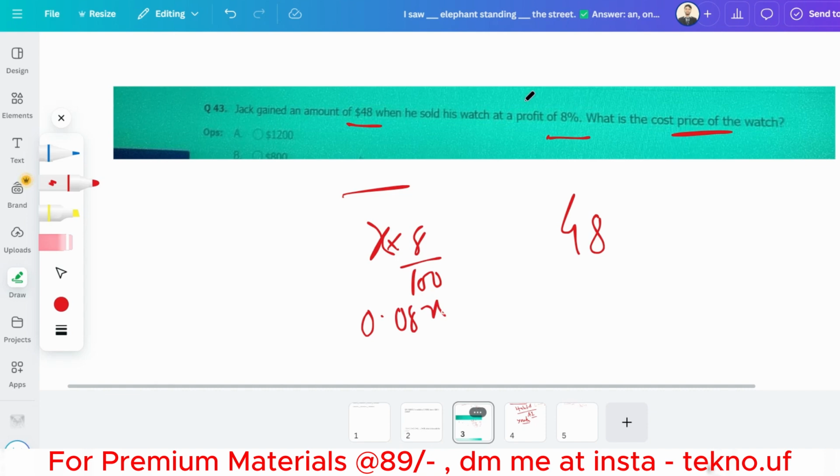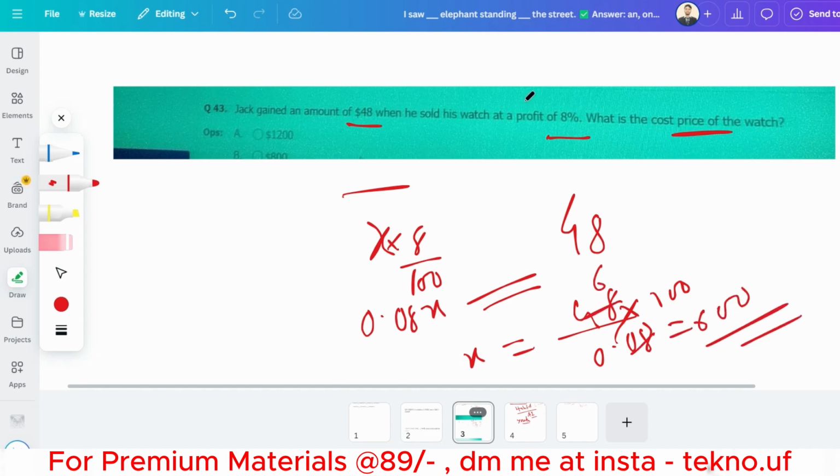So this is the profit amount, and the profit amount is equal to 48. He gained 48, right? So 0.08x is equal to 48. So X is equal to 48 by 0.08. So basically, 600 should be the cost price.